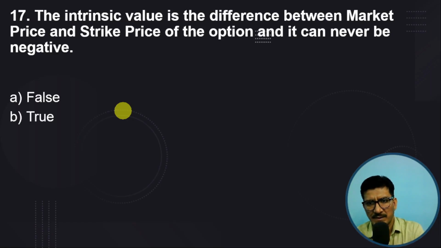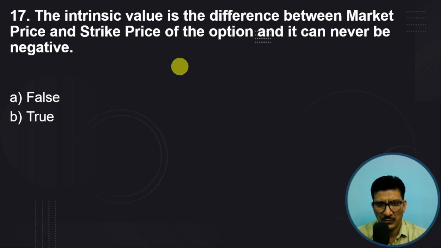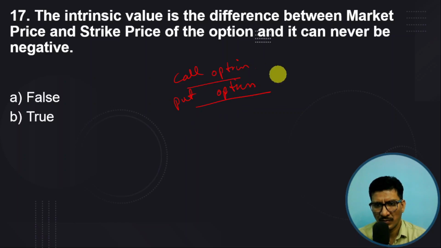The intrinsic value is the difference between market price and strike price of an option and can never be negative. So intrinsic value of call option and put option. So intrinsic value is always positive, and it is only in case of in the money options for both, either call or put. So the answer is it cannot be negative.